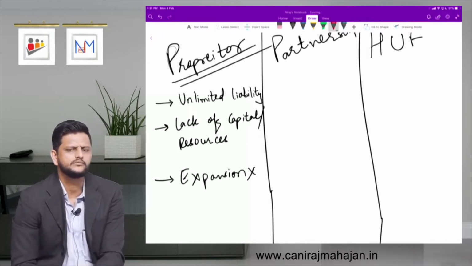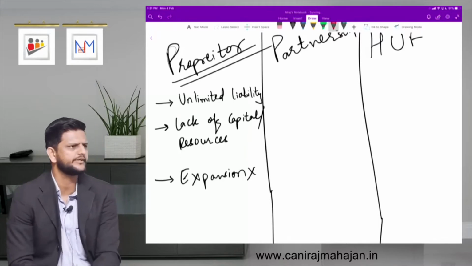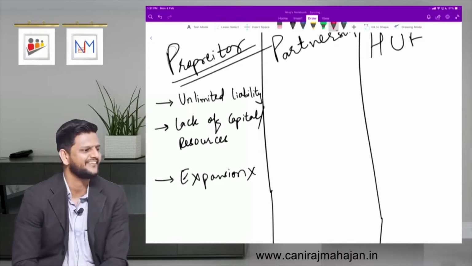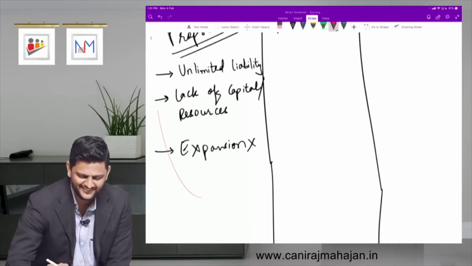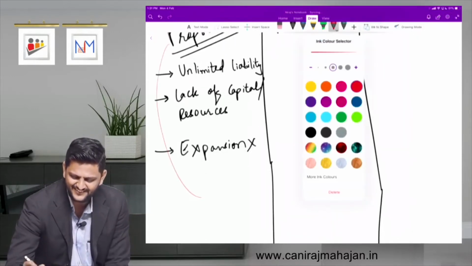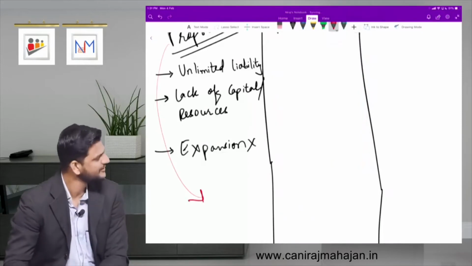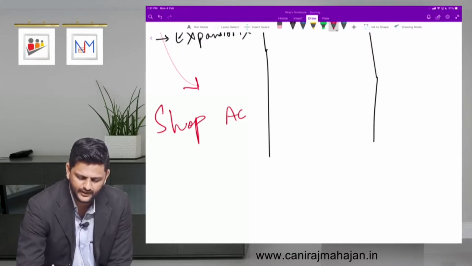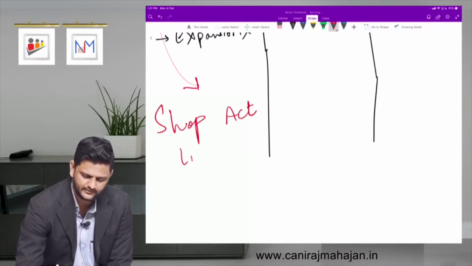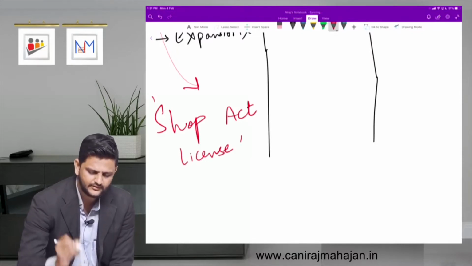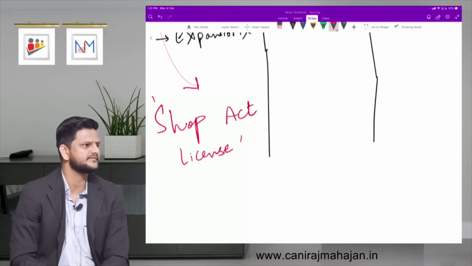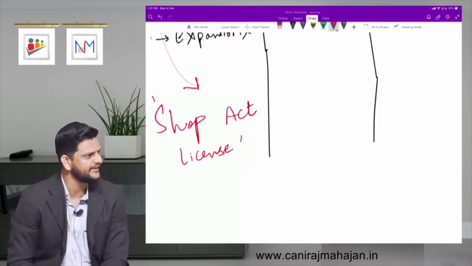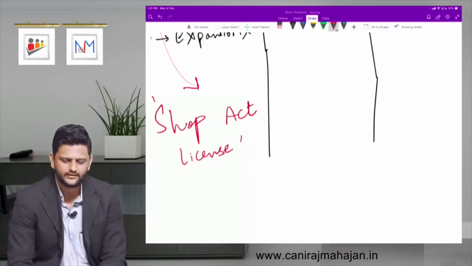Okay? Anybody of you has proprietorship? Somebody in your relatives maybe? Shop? Very good. Dhande wale, barabar hai. You understand? A shop act license, correct? A shop act license. That is your basic necessity to start a proprietary business. Are you following here? It is shop act.